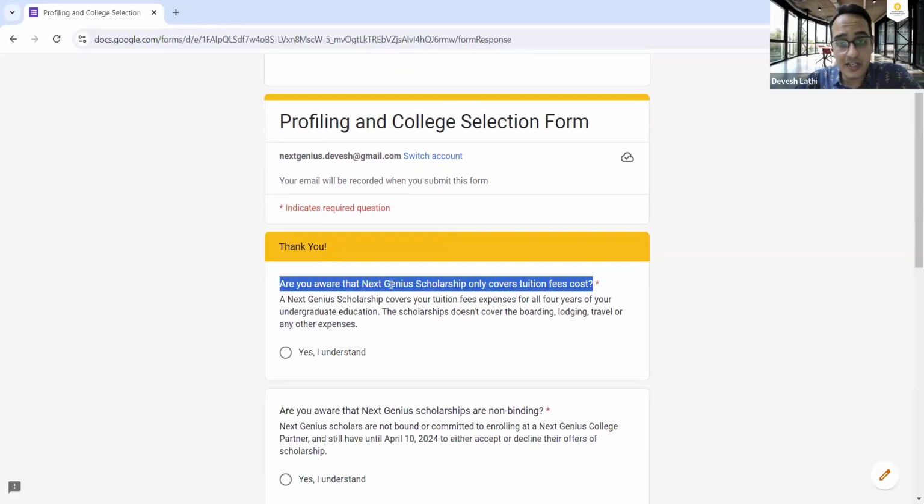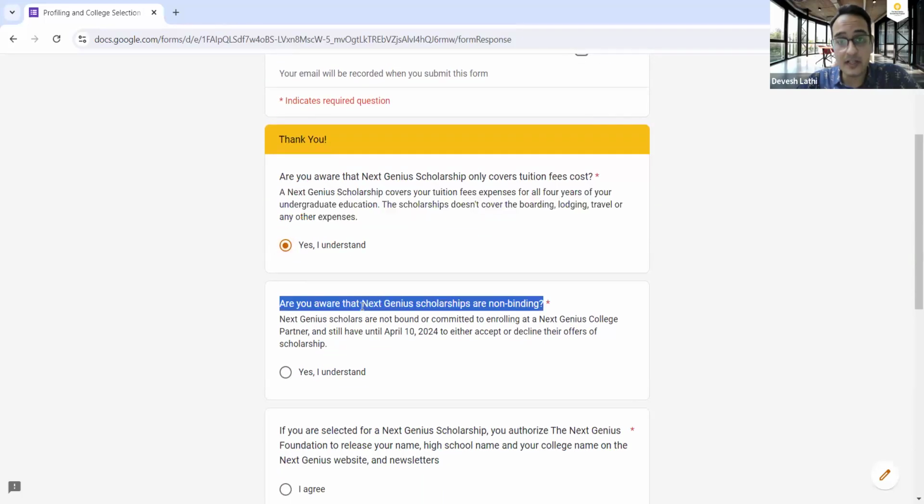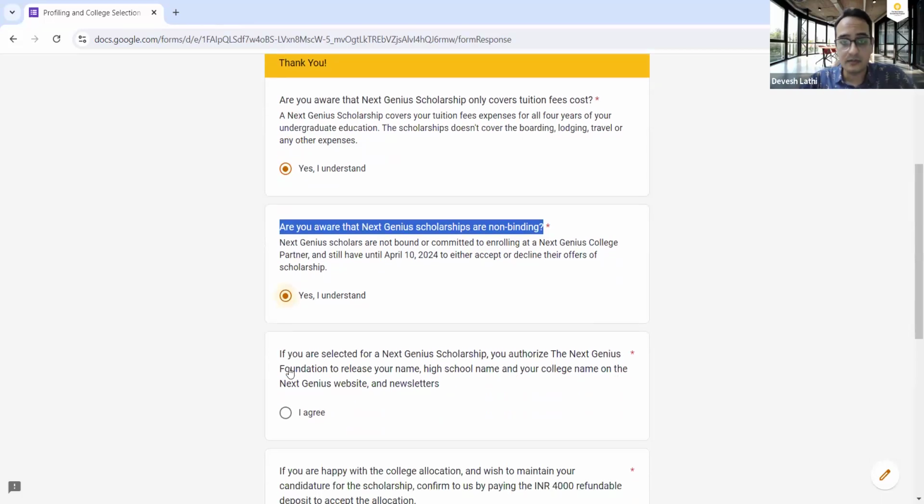Are you aware that the Next Genius Scholarship only covers tuition fee expense? Yes, I understand that. Are you aware that Next Genius scholarships are non-binding? What non-binding means is that even if you win the scholarship, it's okay to say no to us. You are not bound to accept the Next Genius scholarship. Yeah, these are non-binding scholarships.